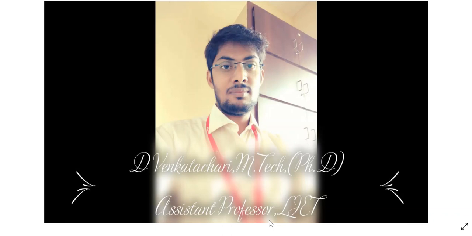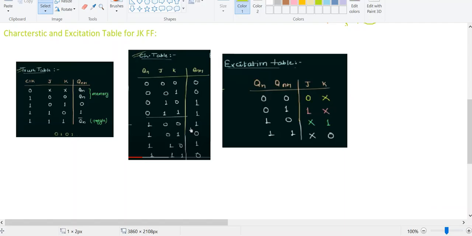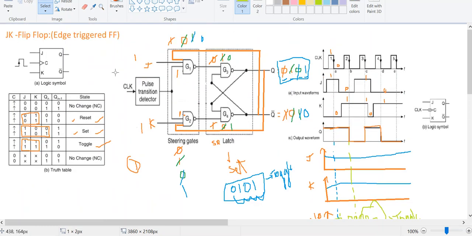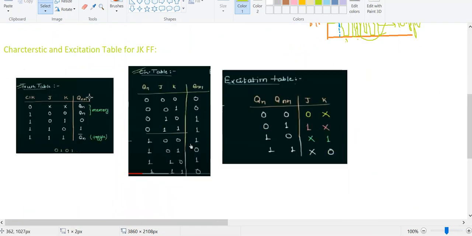In this video lecture, we would like to discuss the concept of the excitation and characteristic table of JK flip-flop. In the last video lecture, we discussed the concept of JK flip-flop, how the toggling state is occurring, and how the truth table exists. So now here we need to go for the characteristic and excitation table of JK flip-flop. So let us have the truth table as we discussed earlier.